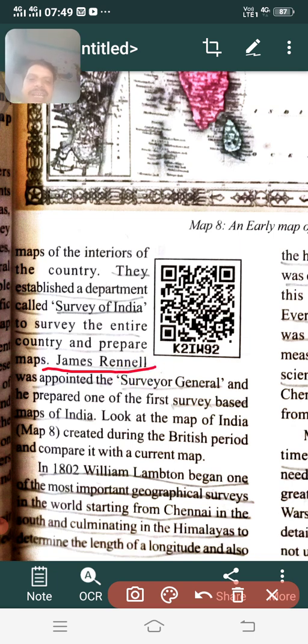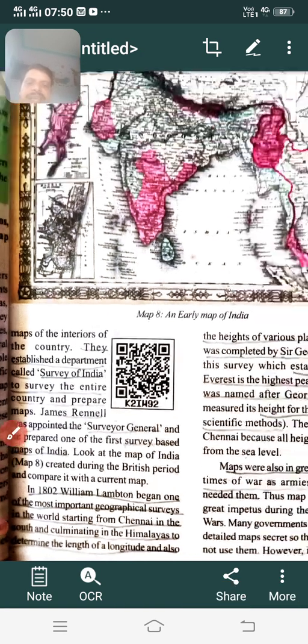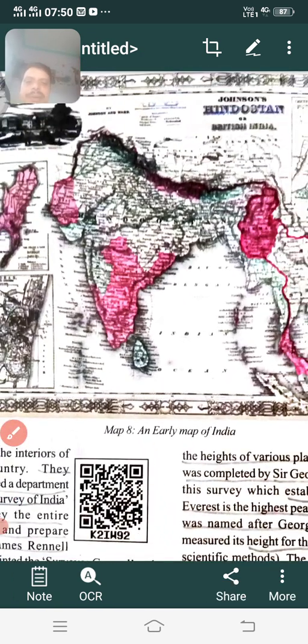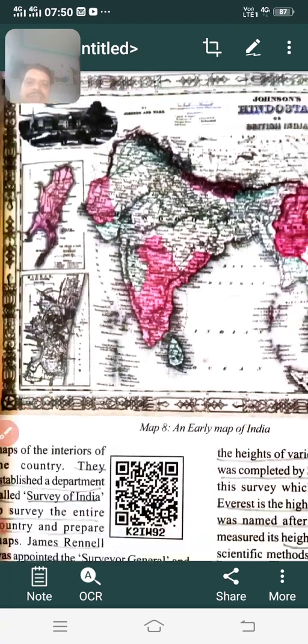So James Rennell was appointed as the first Surveyor General in our country, and basing on the survey which was made by him, the first maps were made by the Britishers. You see that here given in this picture, the map. You can observe here that India map. You see here, children, this was the map which was prepared by Britishers in our country.